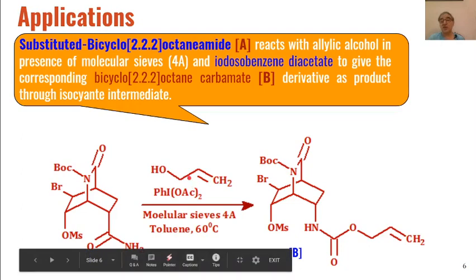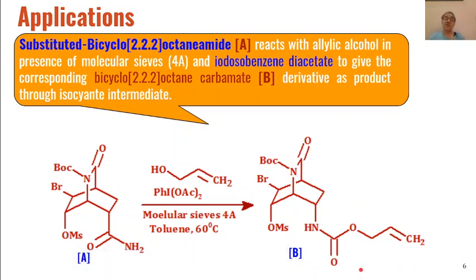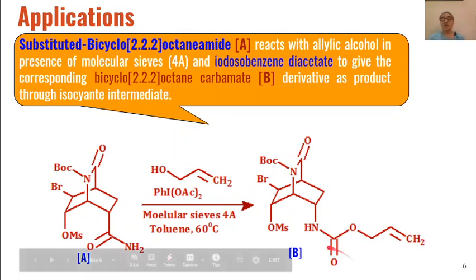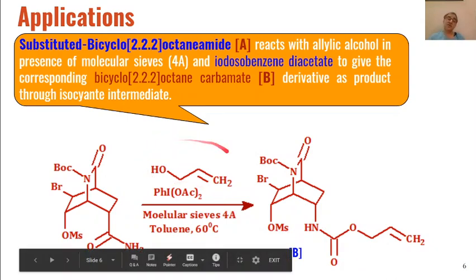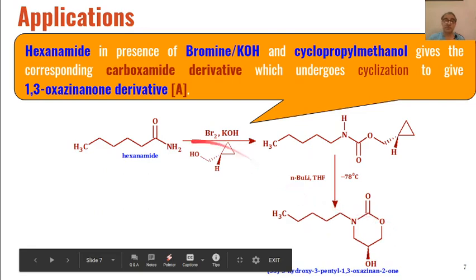So this allylic alcohol will add to the isocyanate to give us these carbamates as the product. So that is why instead of primary amines we are getting carbamates, because for hydrolysis we are not using water, but instead we are using allylic alcohol as the reagent.